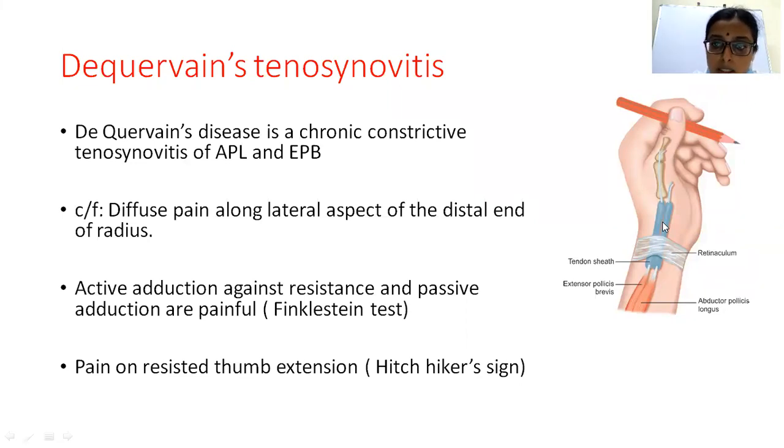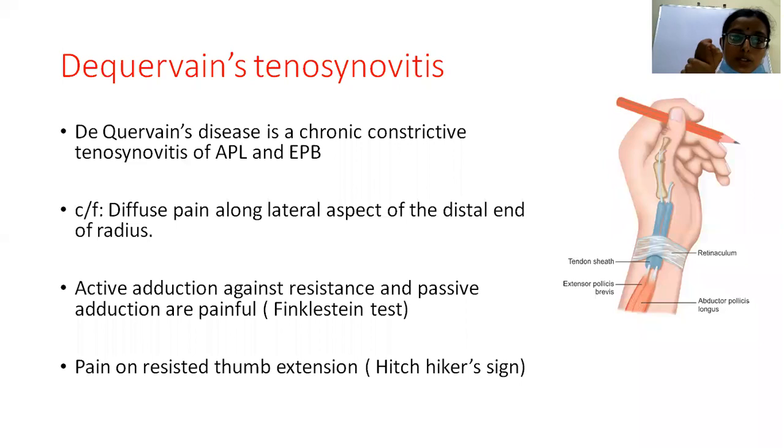So here, as a result of their overuse, there will be constriction. Imagine this is the tendon sheath and this is the tendon. Whenever there is contraction, the tendon glides through these tendon sheaths. Please listen to this concept carefully because the following concepts we are going to see are about constricting tenosynovitis. Gradually, because of the overuse and inflammation in these tendon sheaths, they get constricted. As a result, the movement of the tendon becomes difficult and there will be diffuse pain because of the inflammation along the radial aspect of the wrist.